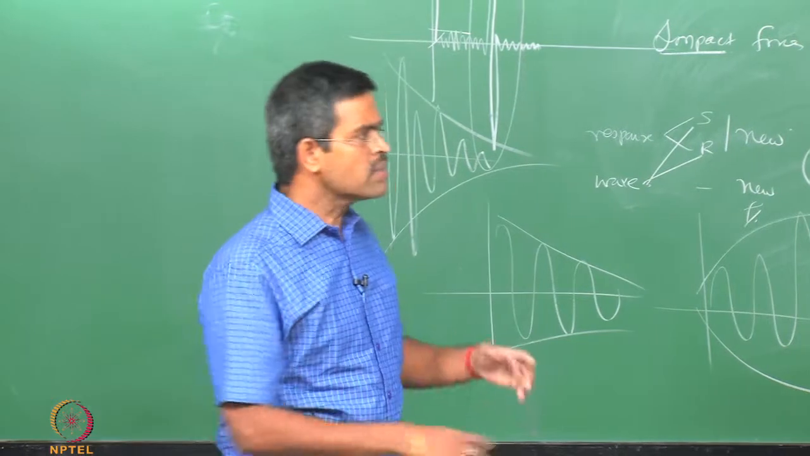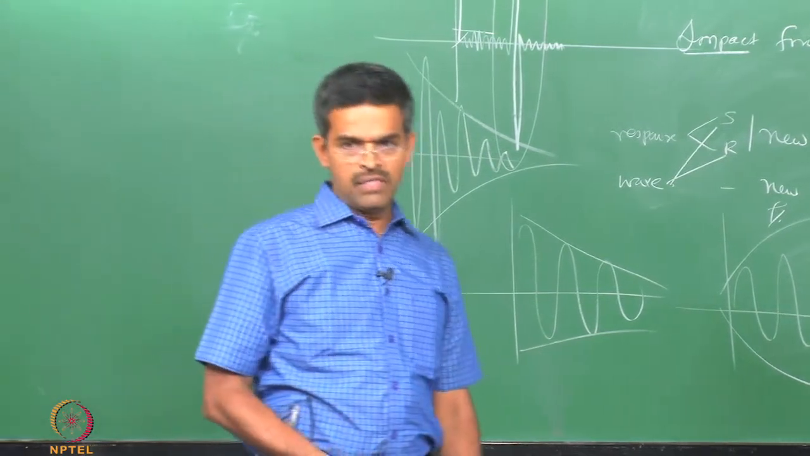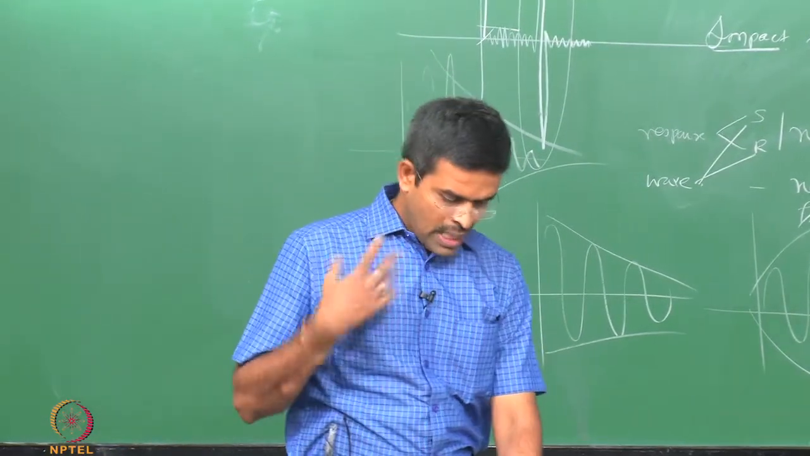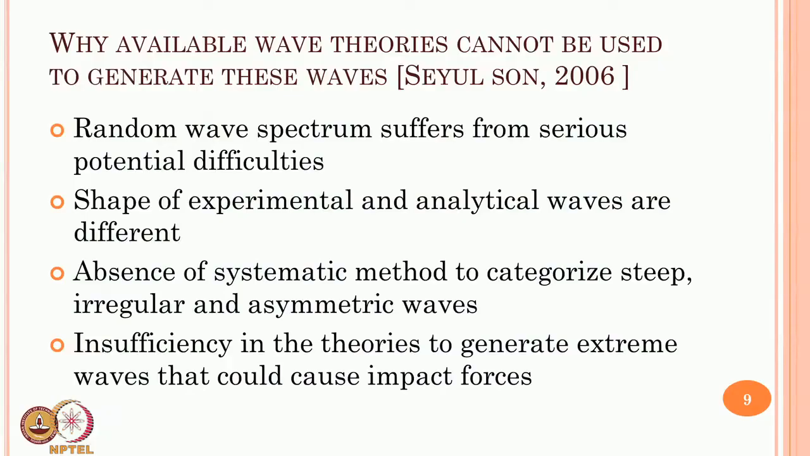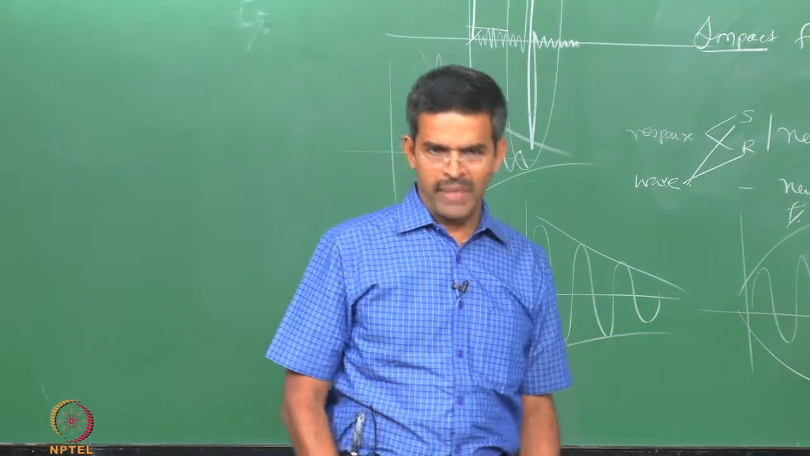So, Kim et al. generated these kind of waves in the laboratory, simulated them in the lab at laboratory scale. Now, why can available wave theories not simulate this kind of waves? When you look at the thesis by Sewell Sun, 2006, Massachusetts, he shows that the random wave spectrum suffers serious potential difficulties. You will not be able to generate this kind of waves from a conventional spectrum, which is essentially a Pierson-Moskowitz spectrum or a JONSWAP spectrum.